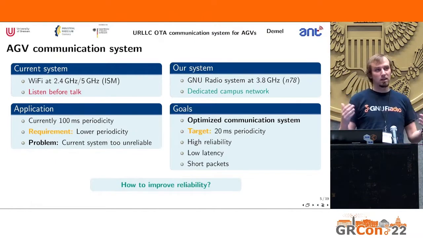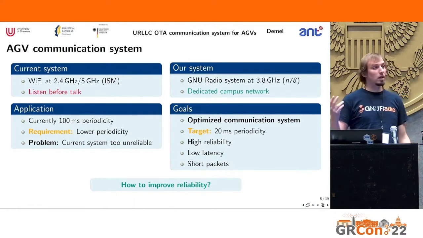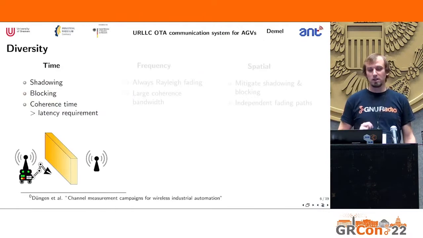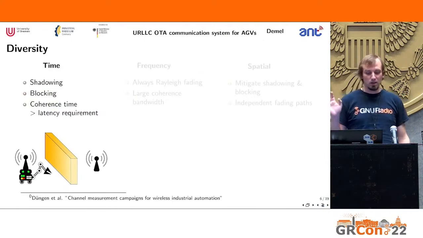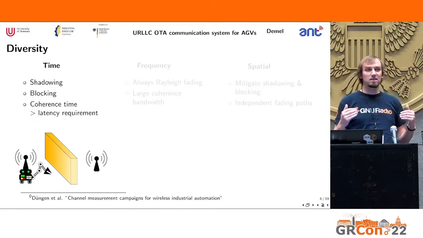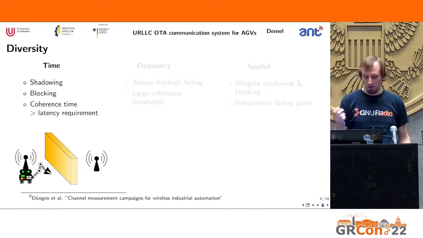And then the question would be, how do we improve reliability? We look at different diversity options. First, we look at time diversity. Here, we sometimes encounter problems like shadowing or blocking, like in the picture below. You can see the mobile unit is behind the wall, and it's a blocking situation, and that will not solve itself within our latency budget. So we will hit our deadline, and the whole system will need to shut down. So time diversity will not do it for us.